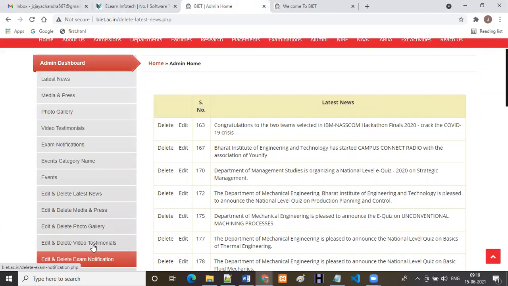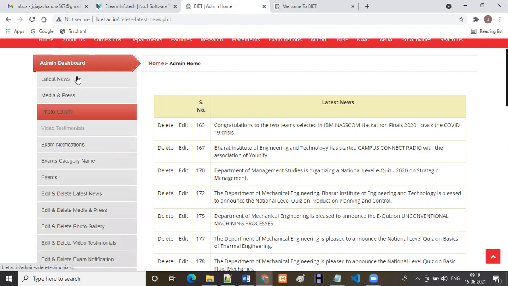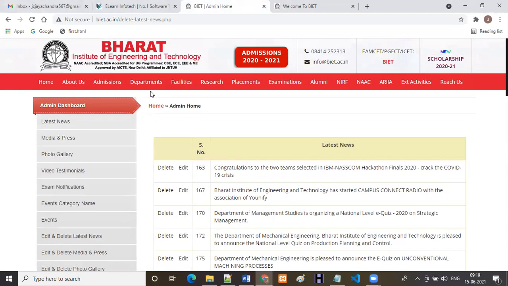Here we have multiple options. These options you can use, and with the help of these options, you can do any changes in your website. This is about the dynamic. If you are observing e-commerce websites, today there are some products, right? Tomorrow new products are added, right? Through coding they are not going to add. Through the dashboard only, they are going to add. That is about the dynamic website.